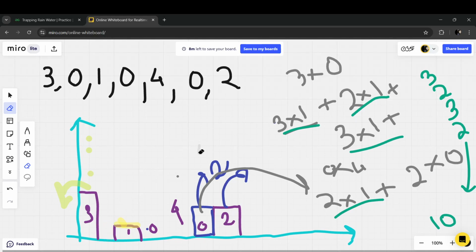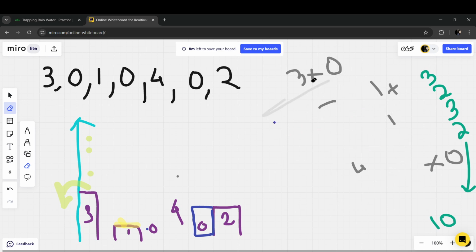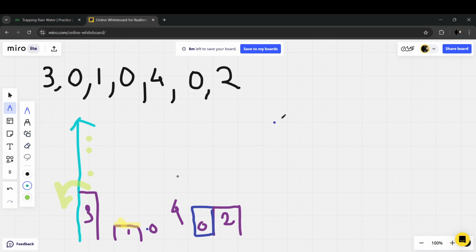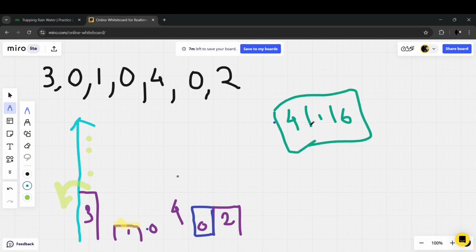Okay, let's see. I'm removing these calculations, and now we will see how I can approach this. I'll give you a little better explanation also if you by any chance got confused. So I'm taking a shorter array, for example 4 1 6. How will it look? This is my 4, suppose. This is my small 1 here, and this is my big 6.